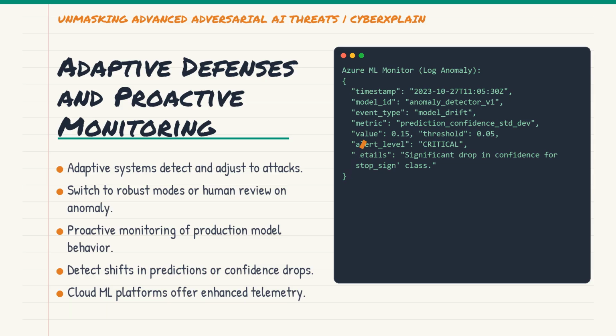This involves looking for shifts in prediction distributions, sudden drops in confidence for specific classes, or unusual patterns in misclassifications. Tools in cloud consoles like AWS SageMaker or Azure ML are starting to offer these monitoring capabilities, providing telemetry for model health and potential adversarial activity. It's about building models that can learn to protect themselves.